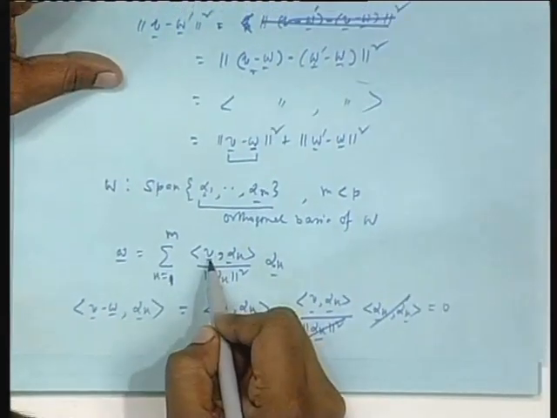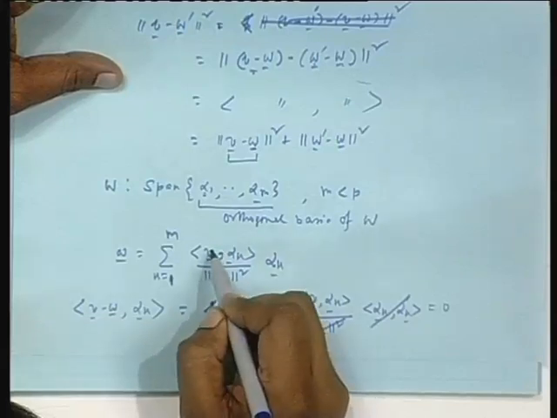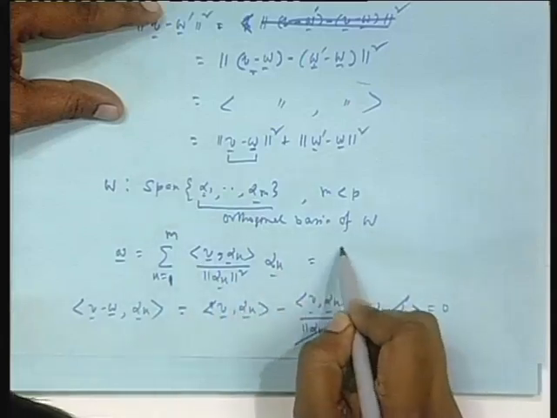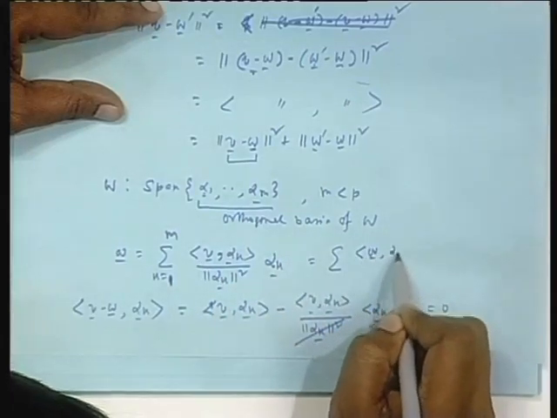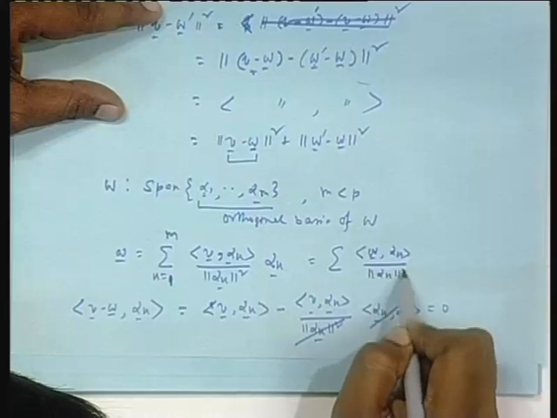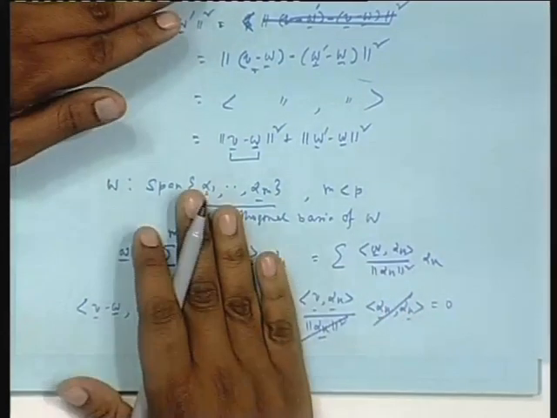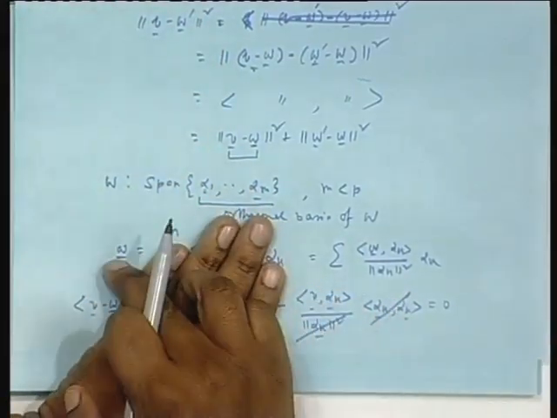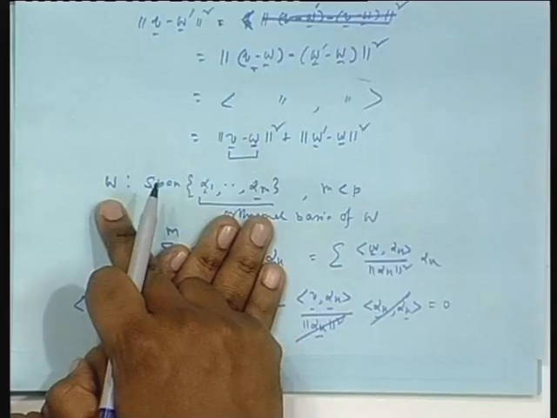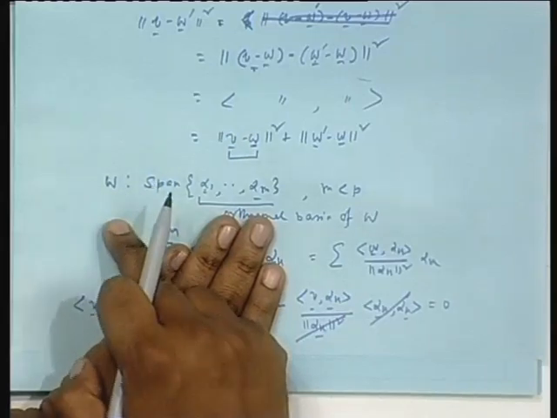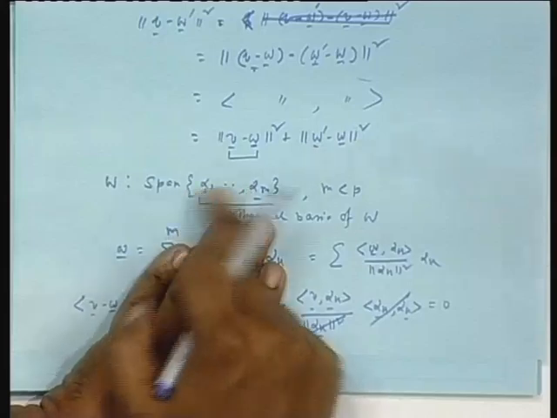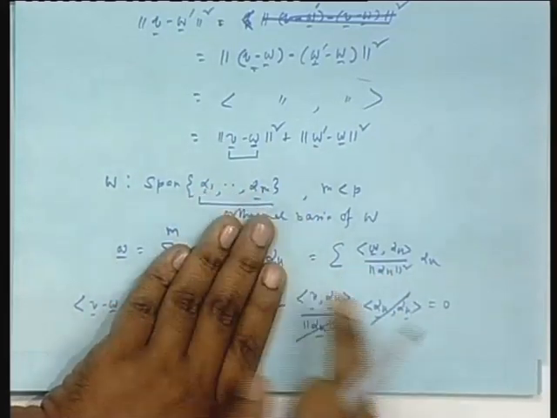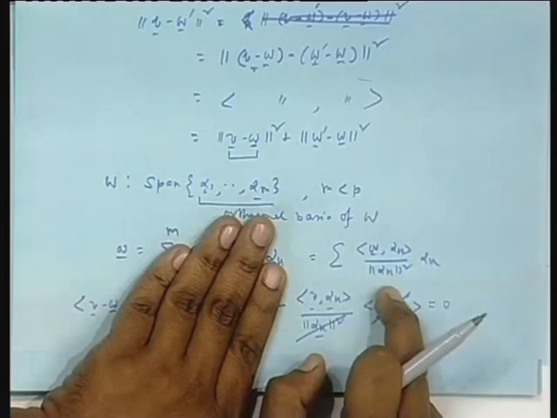Instead of V, V is the external fellow, you can also write these coefficients as W comma alpha k. Even if this is not there, small w is part of capital W, this is a very general result, forget about projection. So in terms of this basis, you write W as a linear combination of the basis. We have already seen earlier that you can always write W as a linear combination of them, each coefficient being W inner product with this divided by norm square.